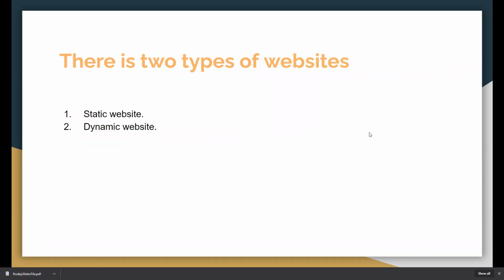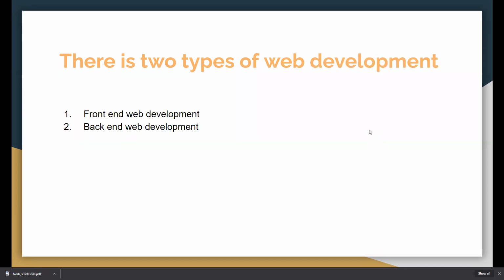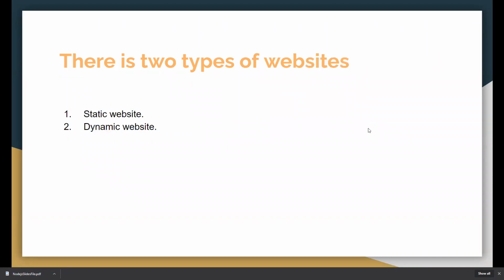There are also two types of websites: static websites and dynamic websites. In static websites, we cannot change the content of the website unless the developer goes into the hosting file and changes it.